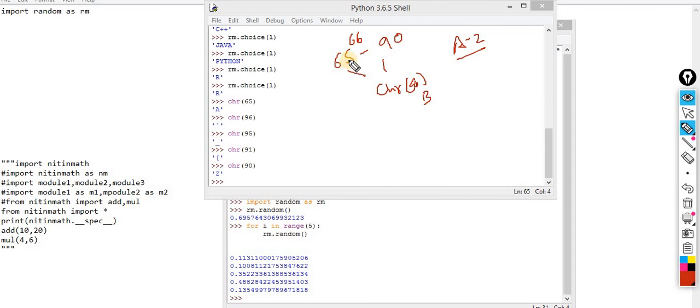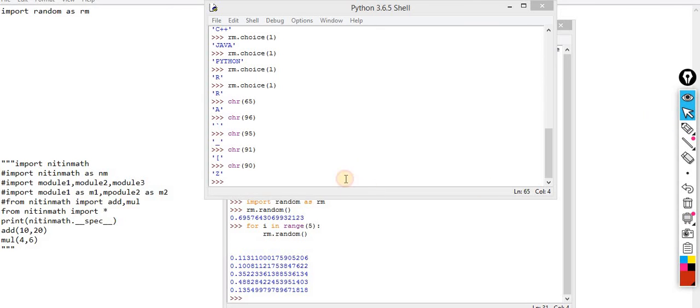That means how I can generate the random values between 65 to 90, that I have randint. And another, again you are supposed to use randint. For the second time you are supposed to generate that value between 0 to 9. That's it. And after that you are calling this thing 4 times, and you are supposed to concatenate them.